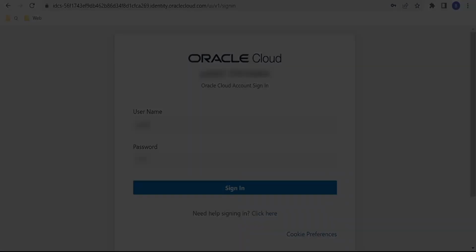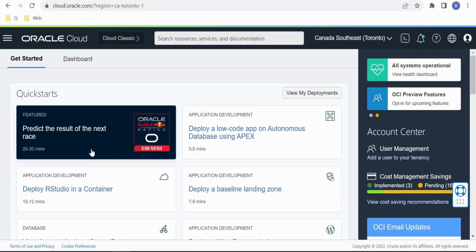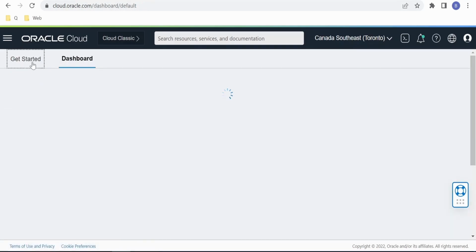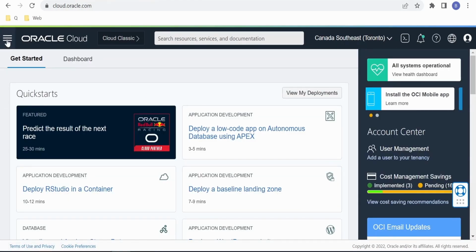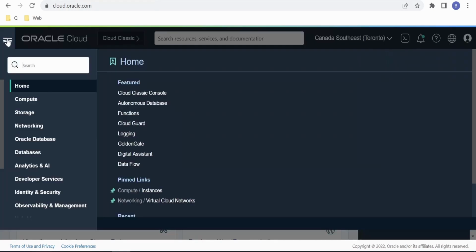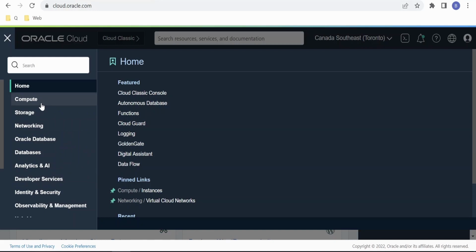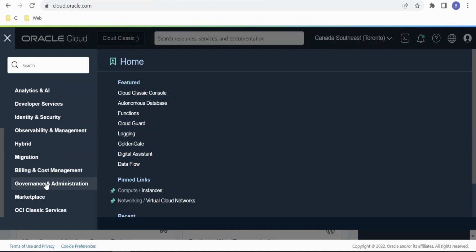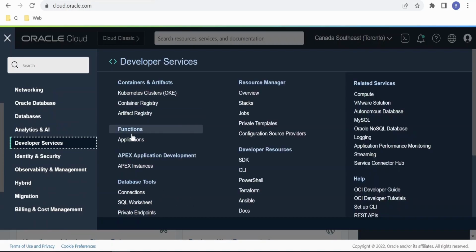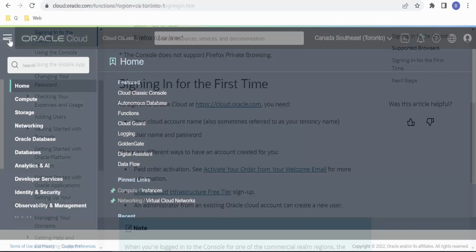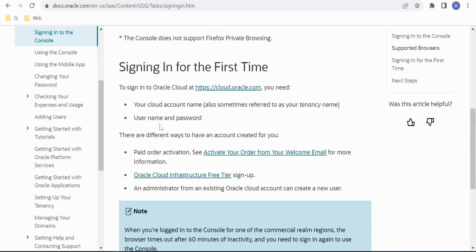clicking on sign in. On clicking on the sign in button, you will land in Oracle Cloud console, and it will land you on the getting started page. You can switch over to dashboard as well from here, and also you can click on the hamburger menu on the left top corner, and you can look for the services you are trying to learn or trying to implement the solution with. For example, if I am a functions developer, then I will go to developer services, then click on functions. Following those steps, we can sign into our Oracle Cloud account.